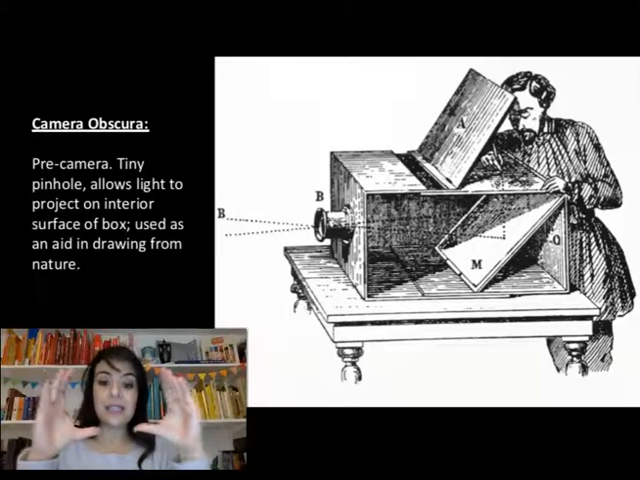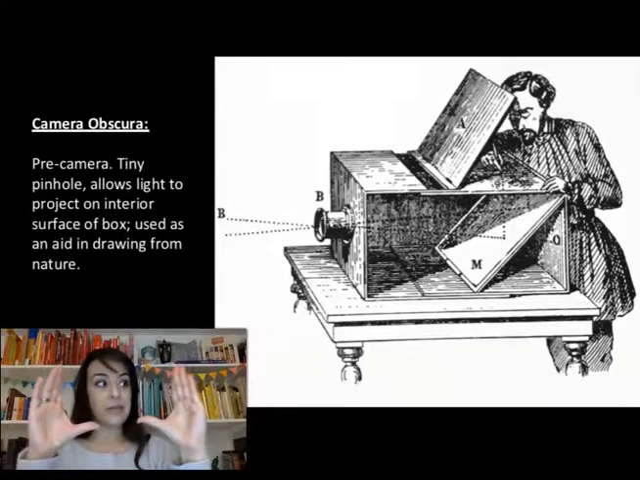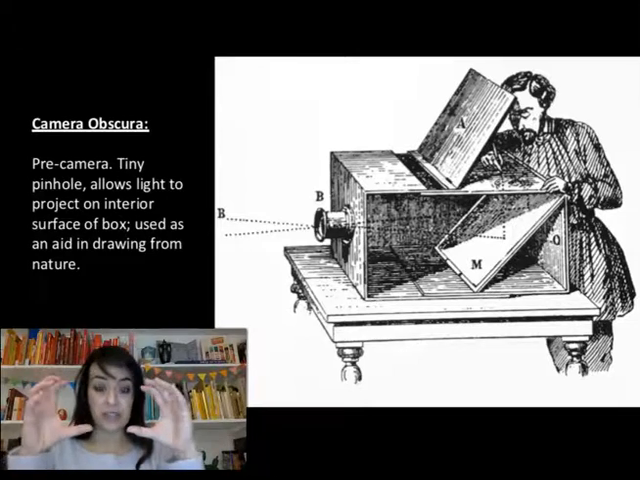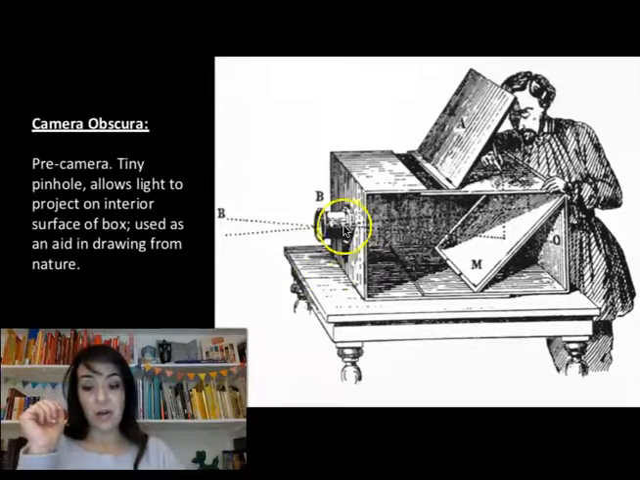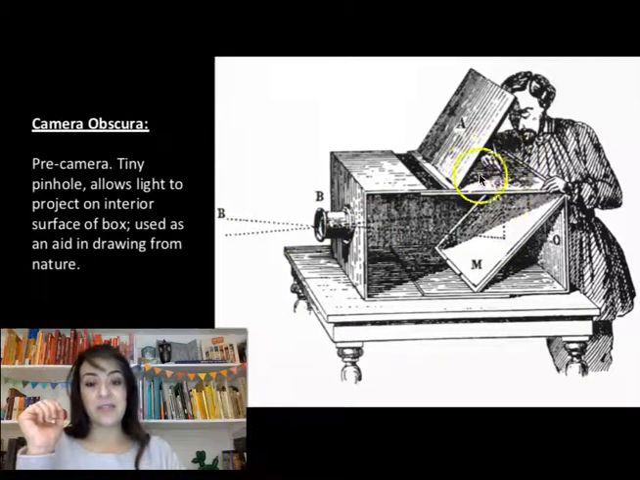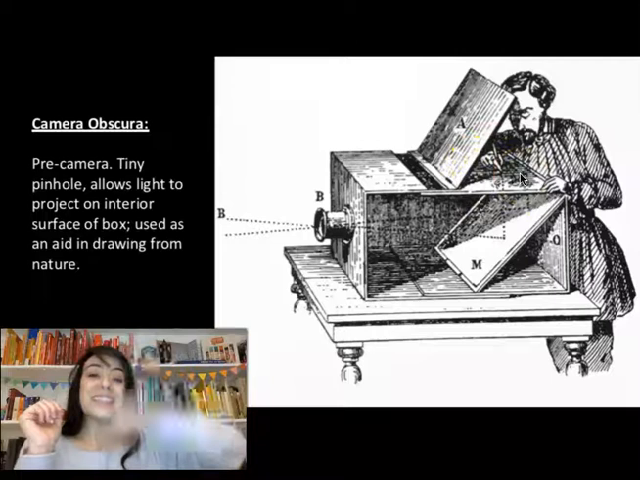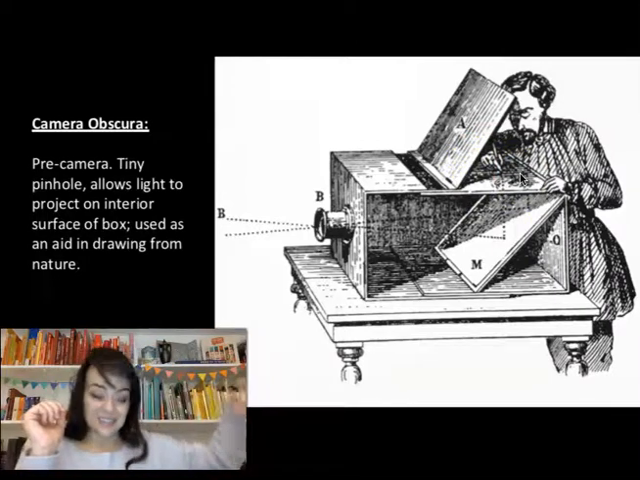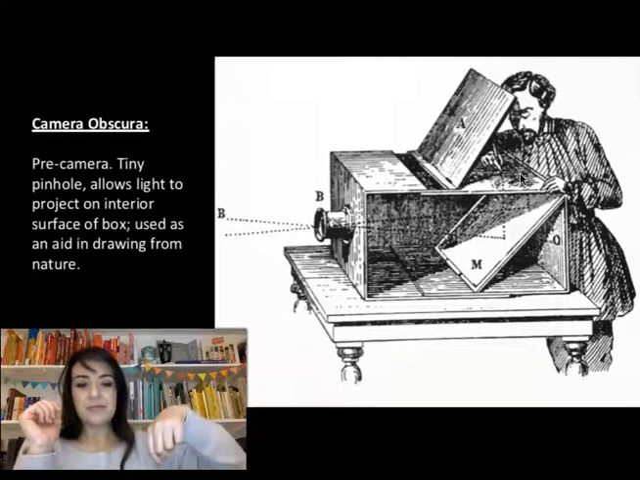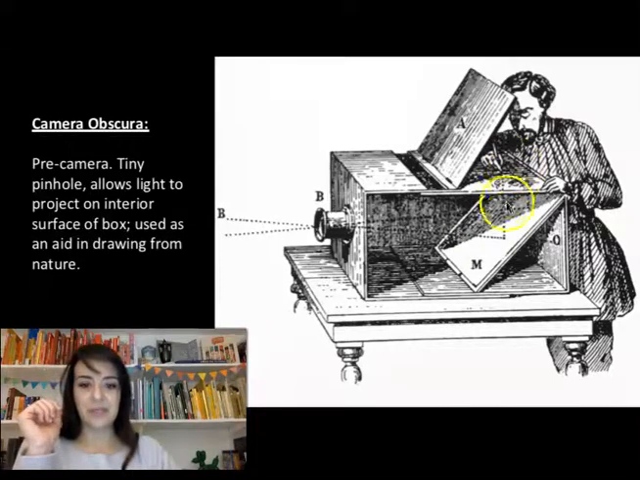So what we're looking at here is a camera obscura. So camera means room, and here we have this little box or room, and it's dark inside. There is a small opening, an aperture here, and the light comes in and refracts, and then we see here this pane of glass where an artist is basically tracing the refracted light or reflected light. Refracted, yeah, that's a mirror there, so it's refracted.